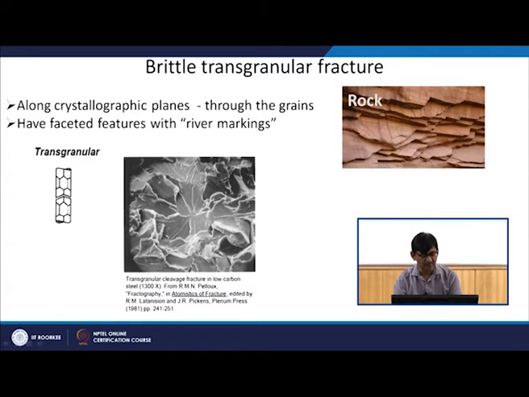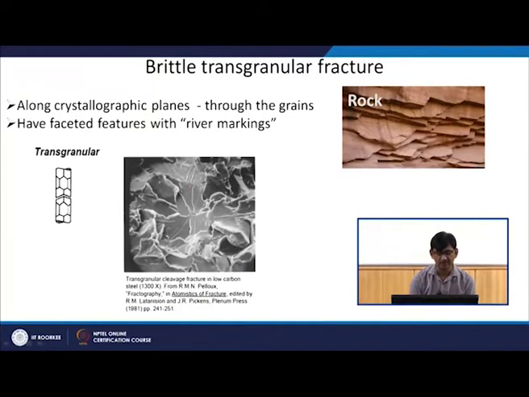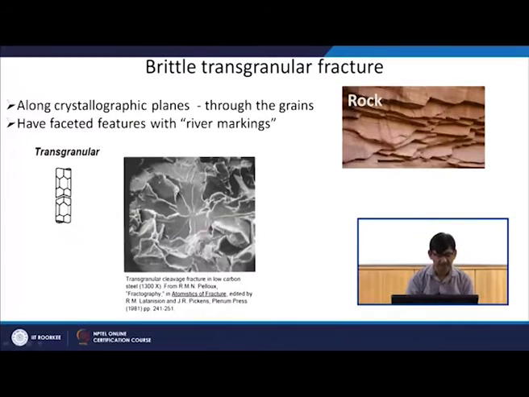Wherever the grain boundary may be, or wherever the crack goes into another plane, you get this kind of river marking. Where the crack has changed its path, there you see these river markings. It is like tributaries to a main river, that is how they come and join the main river. That is why it is called river marking.